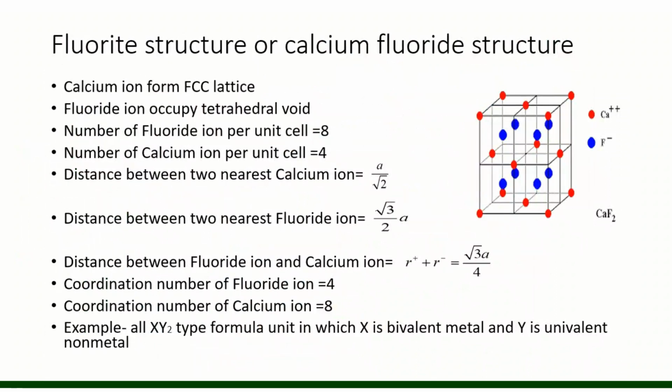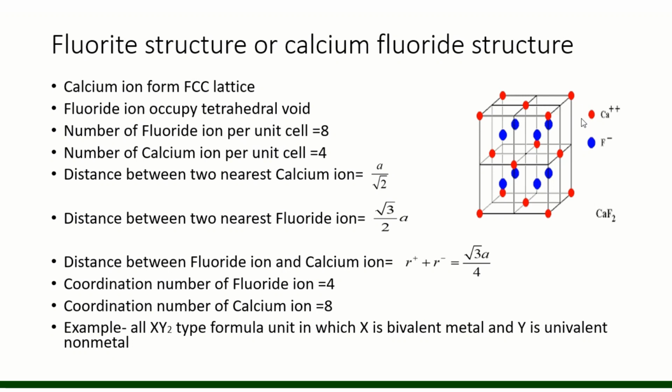Fluorite structure or calcium fluoride structure. Calcium ion forms FCC lattice and fluoride ion occupies tetrahedral void. Now, number of fluoride ions per unit cell, very clear, 8 tetrahedral voids in each FCC unit cell.